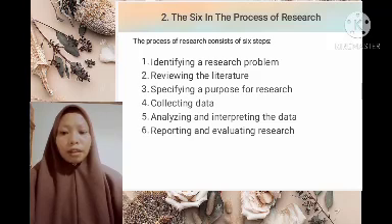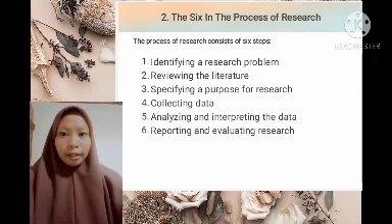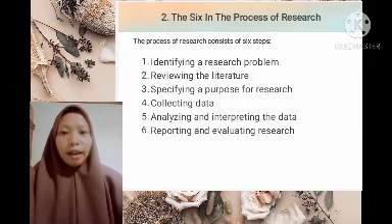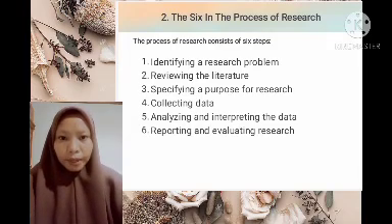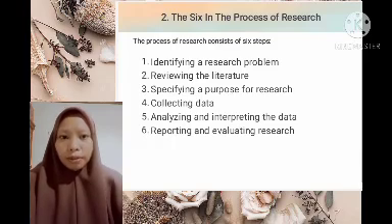The fourth step in the process of research is collecting data. Collecting data means identifying and selecting individuals for a study, obtaining their permission to study them, and gathering information by asking people questions or observing their behaviors.